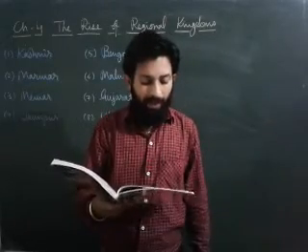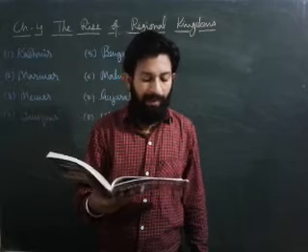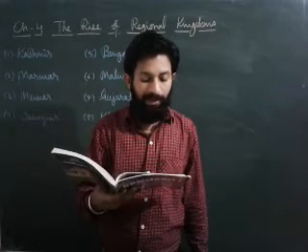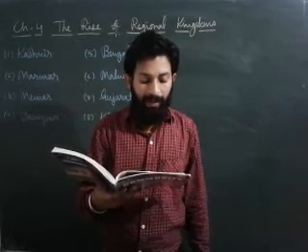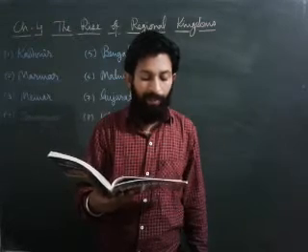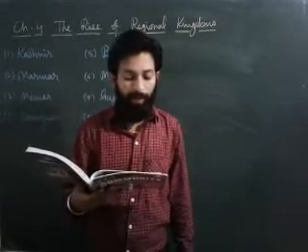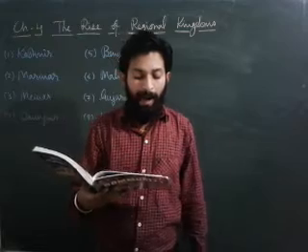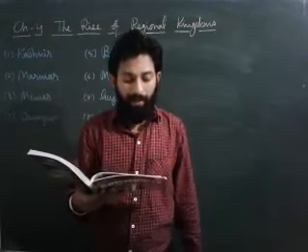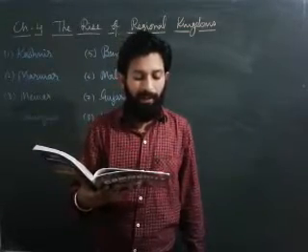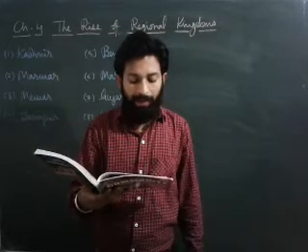In the previous chapter, you studied that the slave dynasty lasted from 1206 to 1526 with the defeat of Ibrahim Lodi by Babur. When Ibrahim Lodi was defeated by Babur, after that the slave dynasty came to an end. The end of the Sultanate period did not come in a day or year.